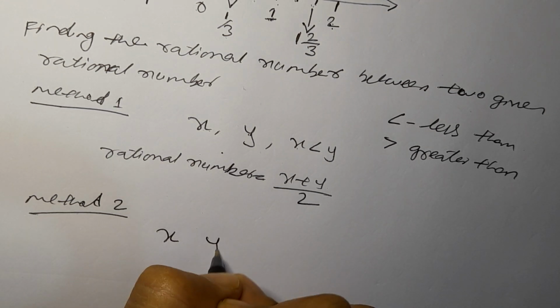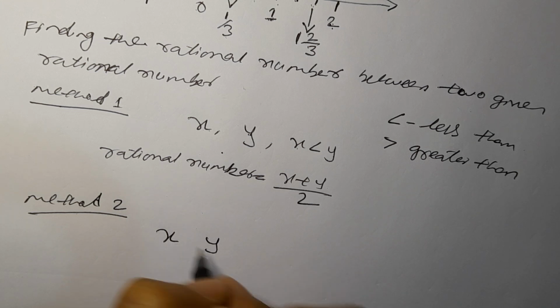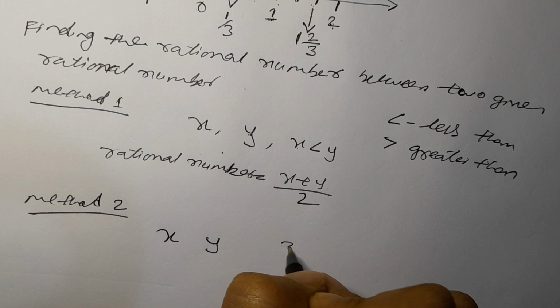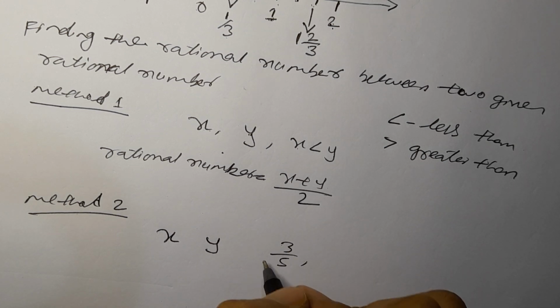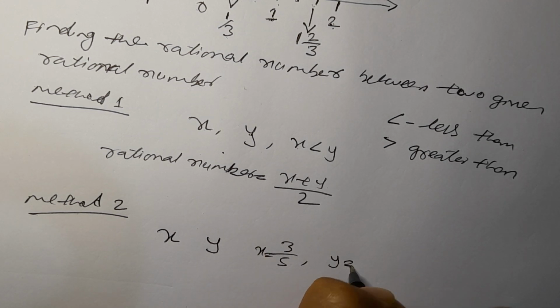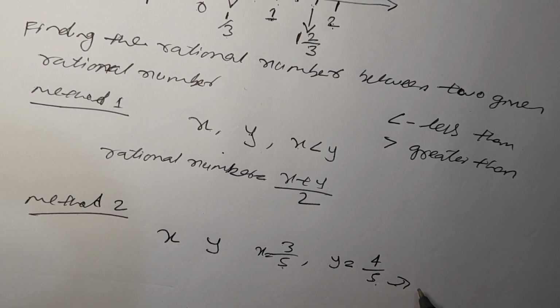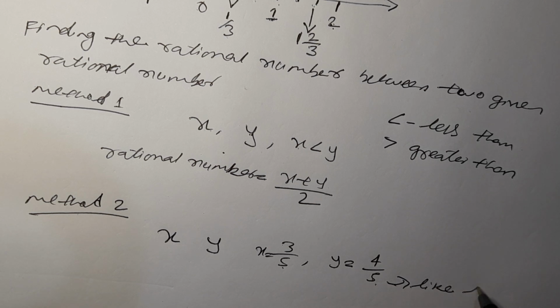This is x and this is y. 2 rational numbers are given, and both have like denominators. Let's take x as 3 by 5 and y as 4 by 5. Whenever the denominator is the same, we call it a like denominator.